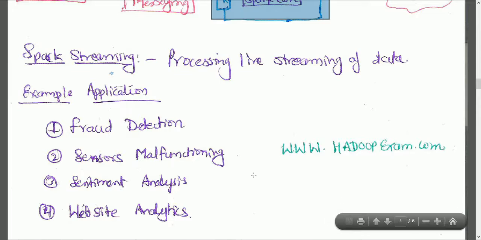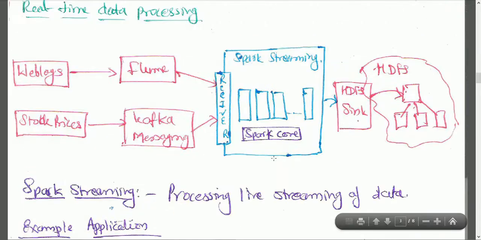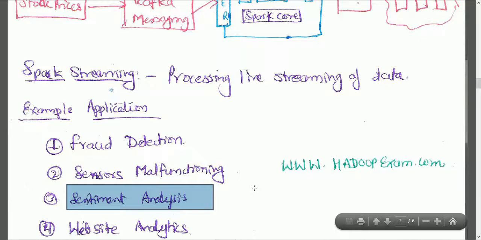Then sensor malfunctioning: you have installed sensors in various places to fetch data, and if one of the sensors malfunctions and doesn't work, then you can get that information in real time. Sentiment analysis: suppose elections are going on and you are continuously fetching data from Twitter and social networking, many places, and the data can be fetched and directly inserted into Spark Streaming, and based on this analysis you can get the trend.